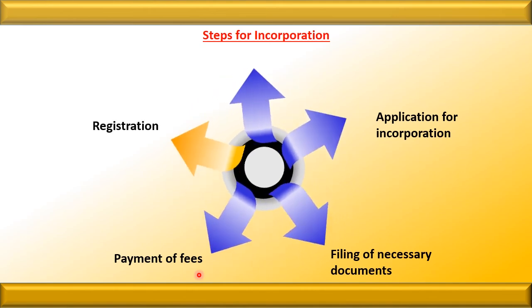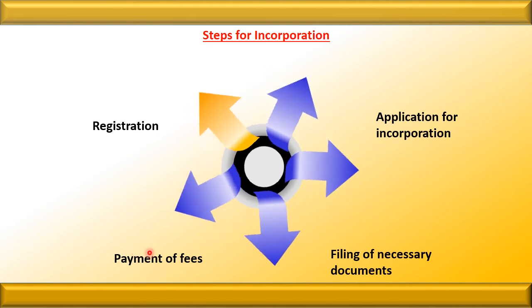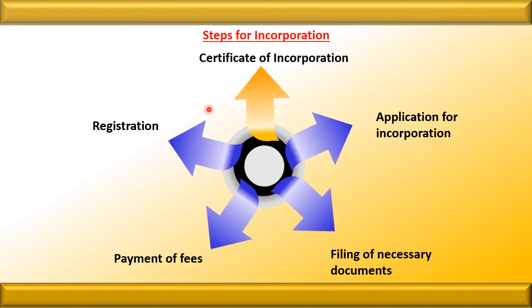The next step is registration. It means when the registrar sees that all the things are okay, he issues the certificate of incorporation or the registration to the company. It means that 5 steps are needed for the registration. One is application, filing the necessary documents, payment of the fees, all the documents going to the registrar for registration, and then finally the registrar checks, and if he is satisfied, issues the certificate.